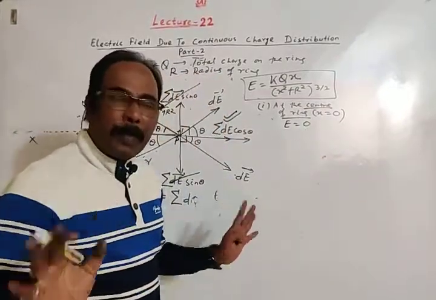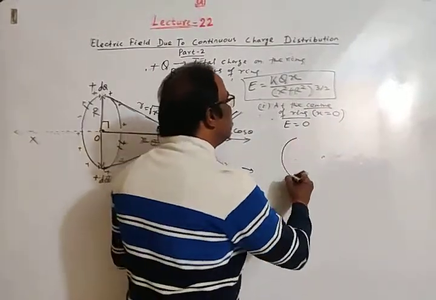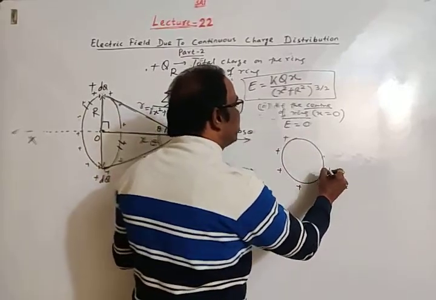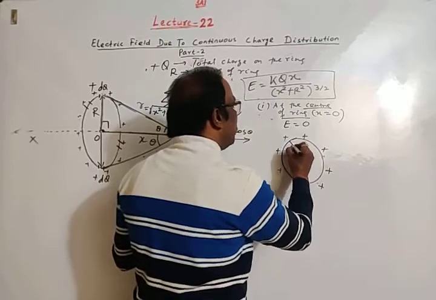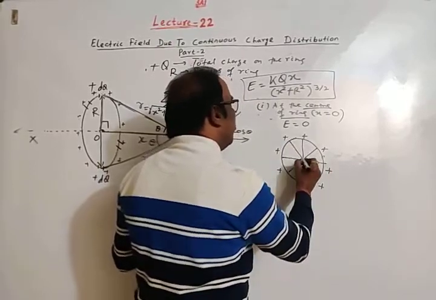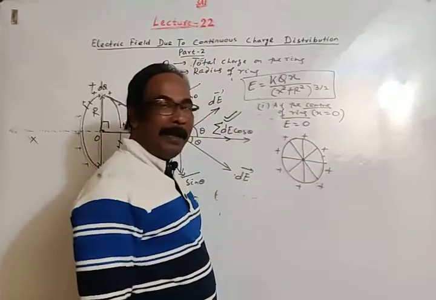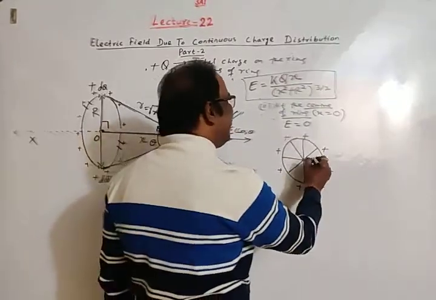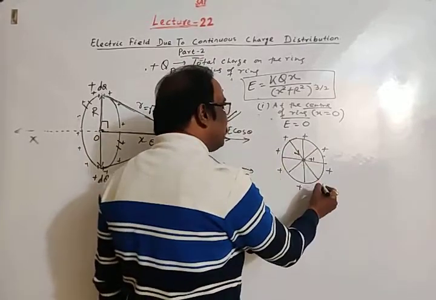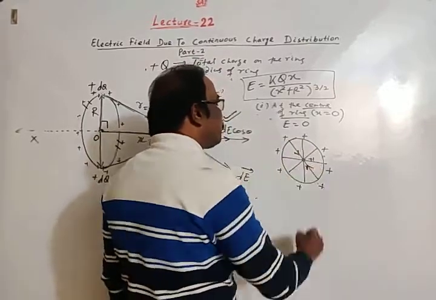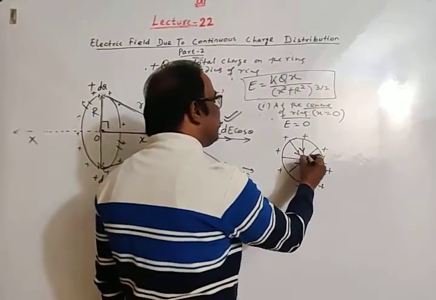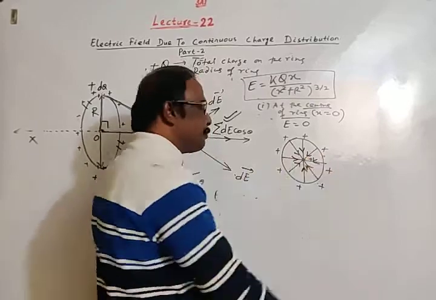Of course, you can be convinced in this way also. If this is the ring, charge is uniformly distributed on the surface of the ring. This is the center. Where we have to find electric field, we place a unit positive charge. This is charge dq. dq repels this unit positive charge. This other charge dq also repels. So both cancel each other.